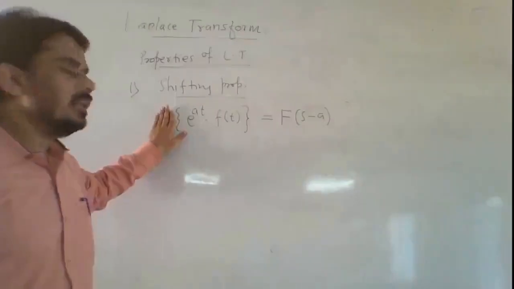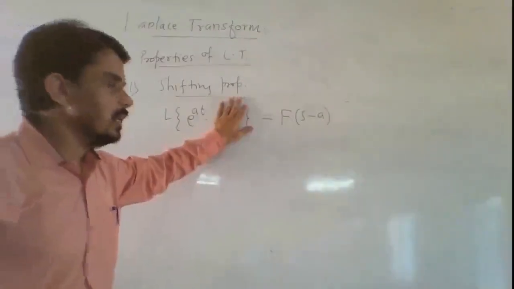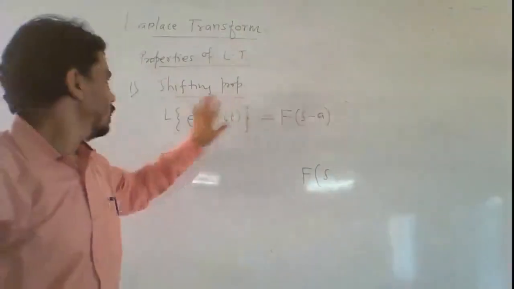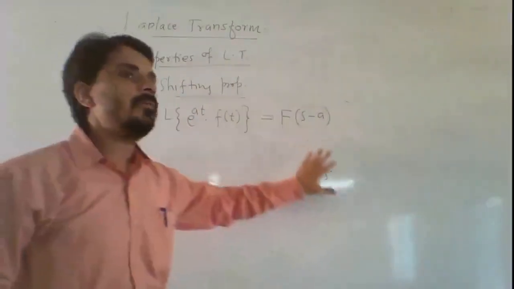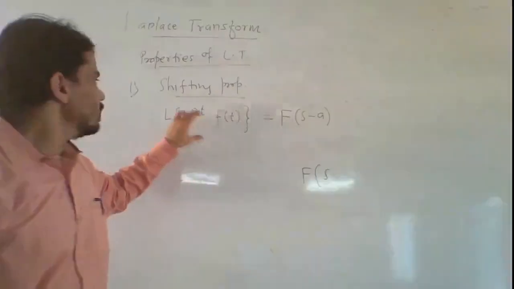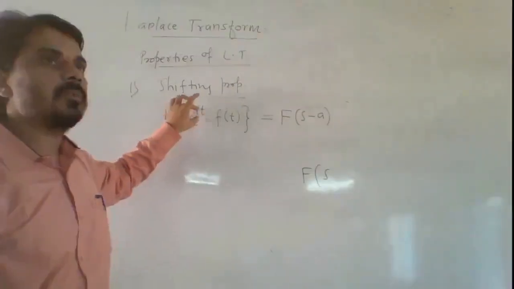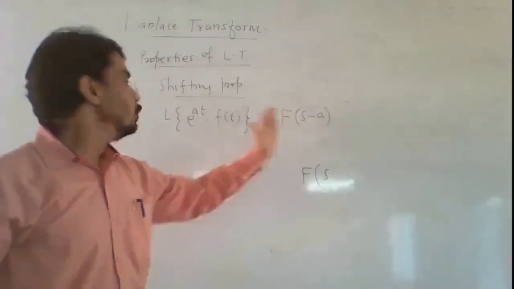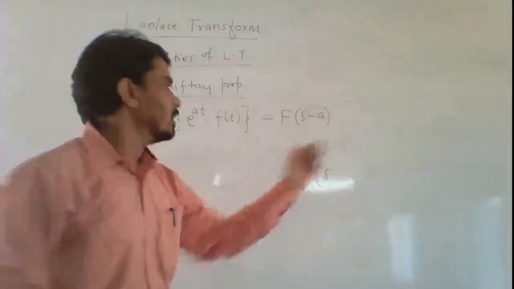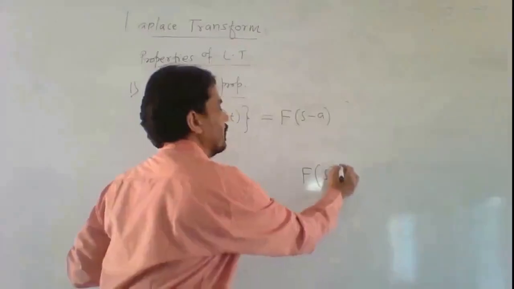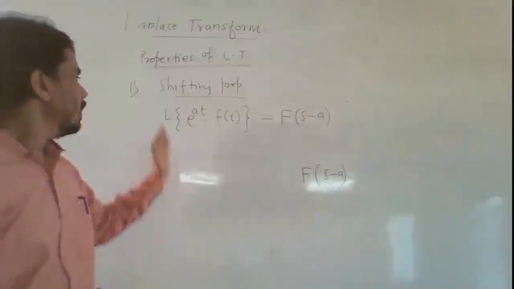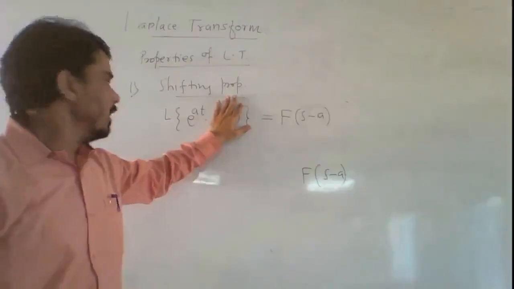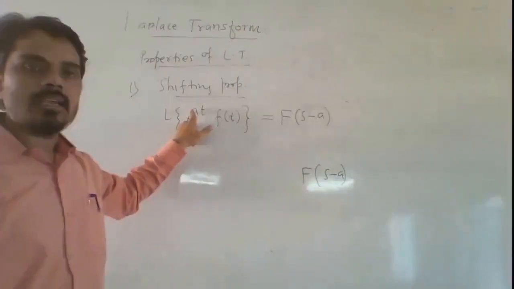First find the Laplace transform of f of t, which is f of s. Now there is the multiplication of exponential function e raised to the power at. So then s is shifted to s minus a.